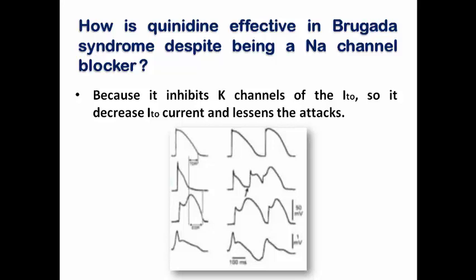As we know, the increased activation of the Ito current may result in differences between certain areas due to generation of an action potential dome in certain sites and failure to generate it in other sites, resulting in phase 2 reentry. So quinidine reduces the incidence of reentry and ventricular arrhythmias.